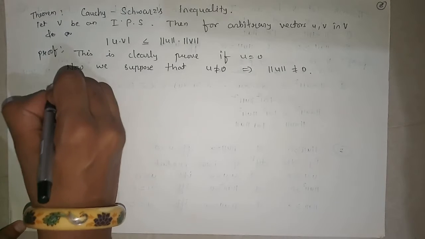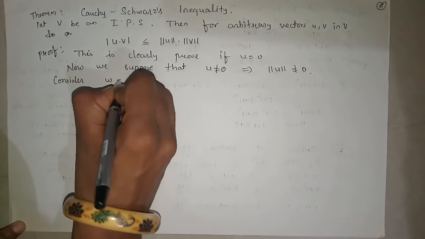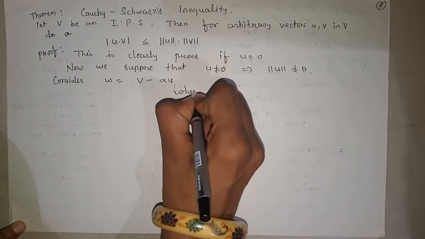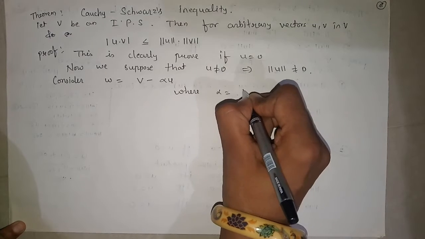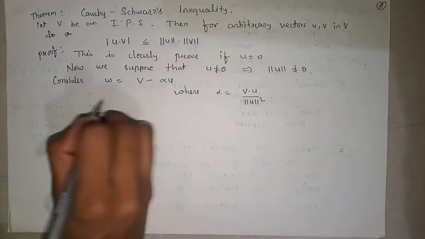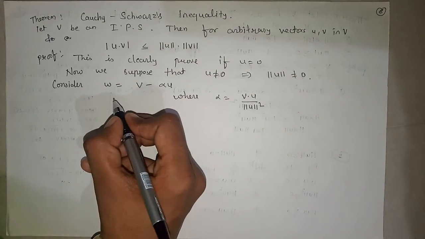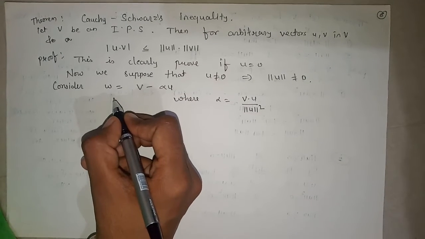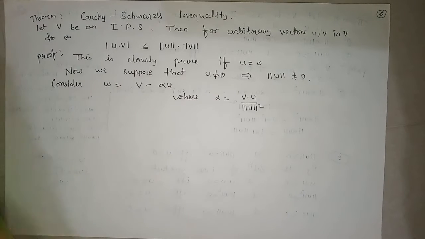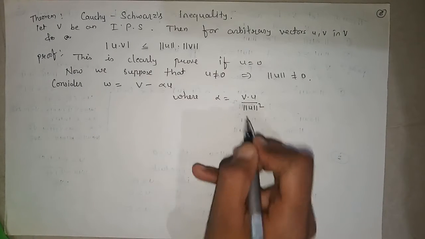So consider an element w such that w is v minus alpha u, where alpha is equal to v dot u upon norm of u squared.